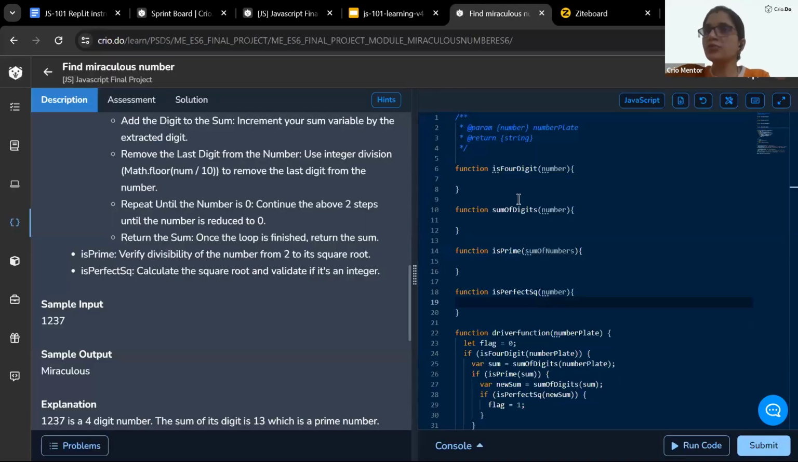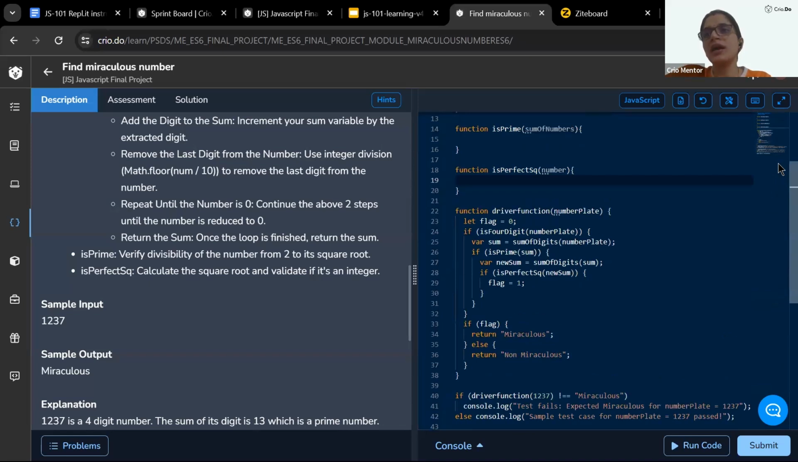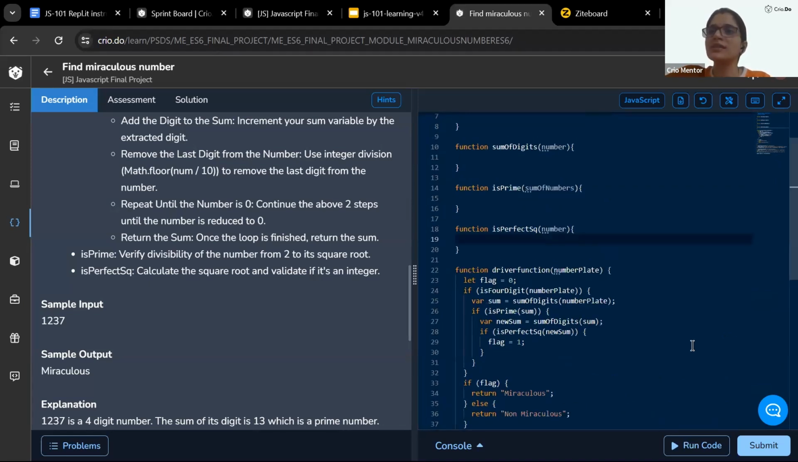Now, how we have to do this? You people are already familiar with the Crio platform. It's exactly the same thing. Once after doing this part, you have to run your code. It will be run for one sample case. Then you will go for assessment.